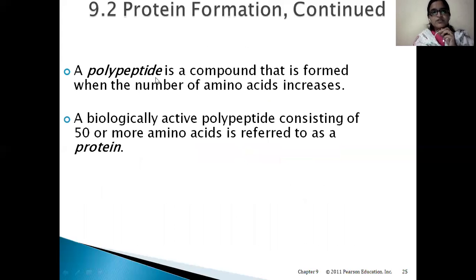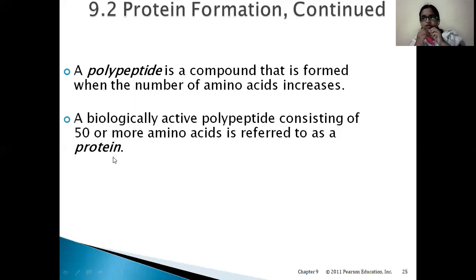Next, if it has more than 5 or 10 amino acids, poly, many amino acids, many peptide bonds, then we call it a polypeptide. As the number of amino acids increases in a polypeptide, a biologically active polypeptide consisting of 50 or more amino acids is referred to as a protein.